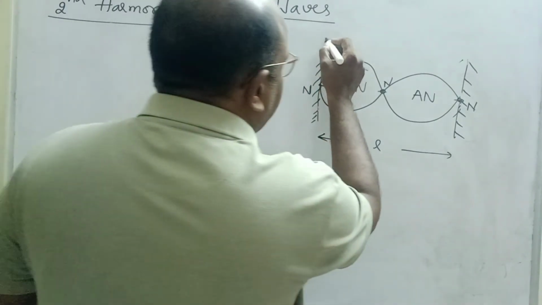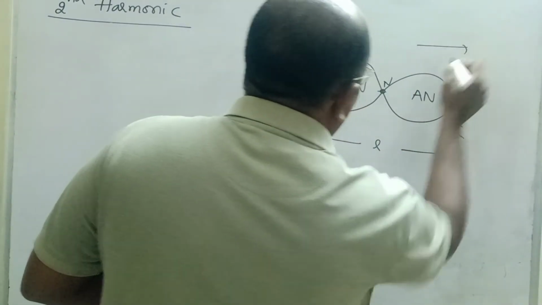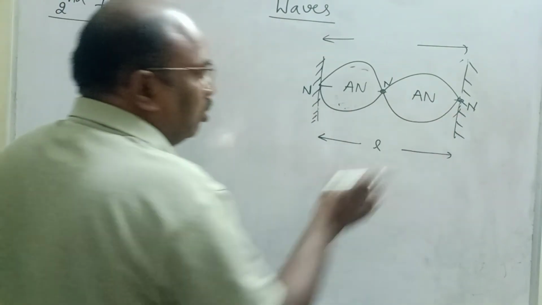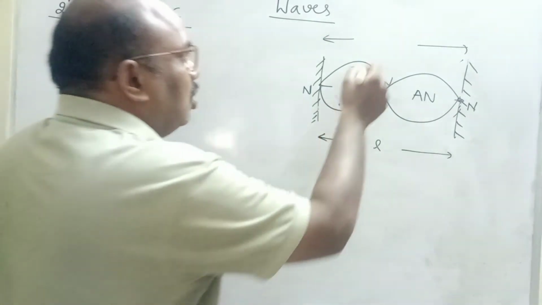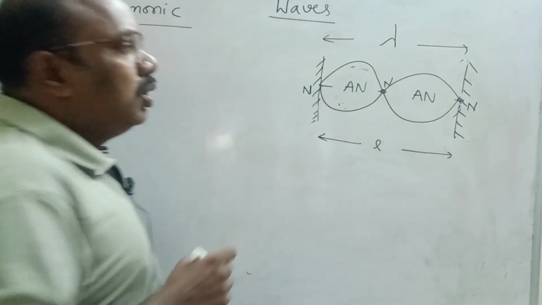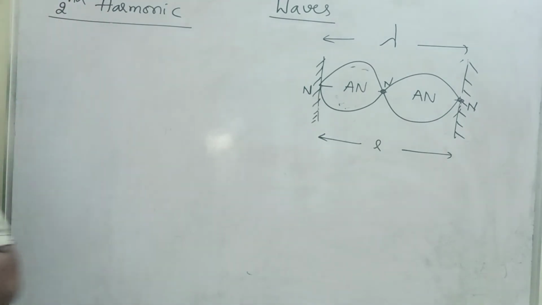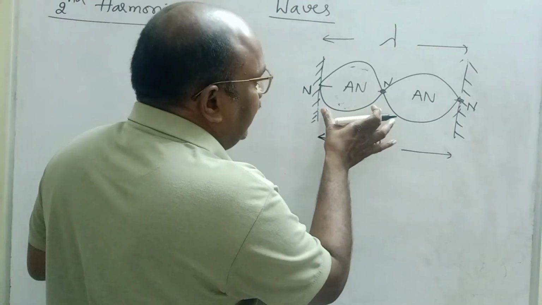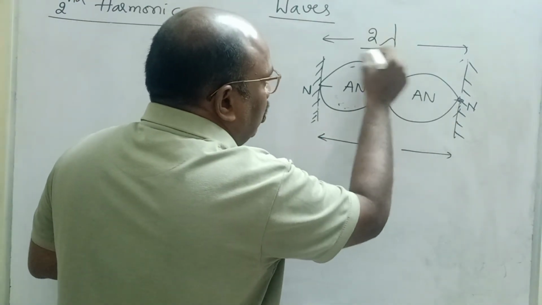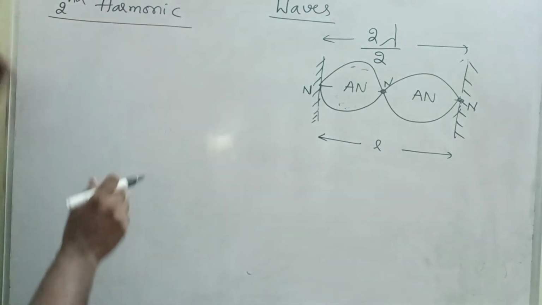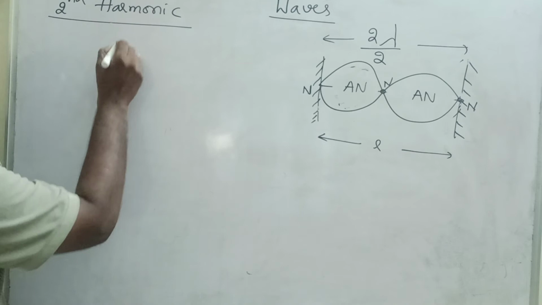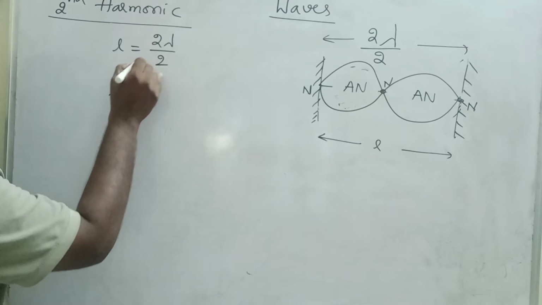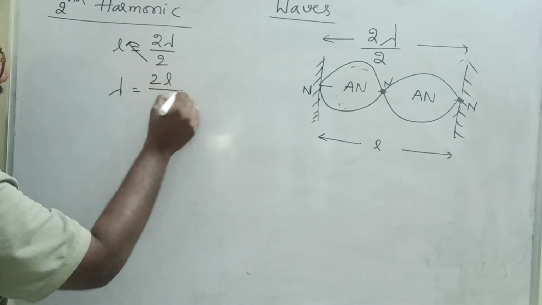Now what is the distance between these two? One loop means lambda by 2. This is lambda by 2, this is lambda by 2. Two halves make one lambda. So wavelength lambda is nothing but the combination of two loops. You can write it as lambda by 2 plus lambda by 2, that is 2 lambda by 2. This is 2 lambda by 2, second harmonic. Now see, children, length of the string is equal to 2 lambda by 2. From this lambda is equal to, cross multiply, 2 comes into numerator, 2L by 2.